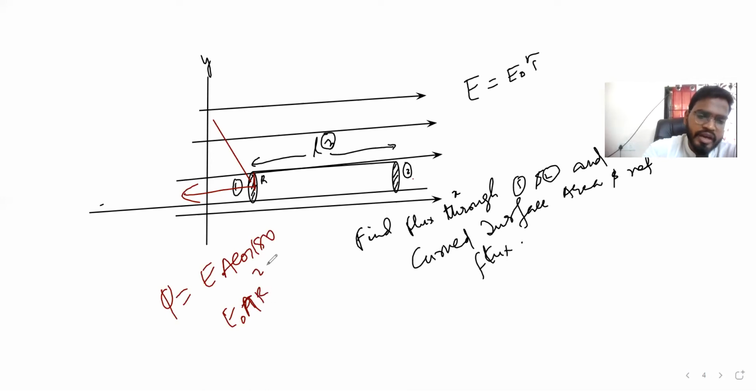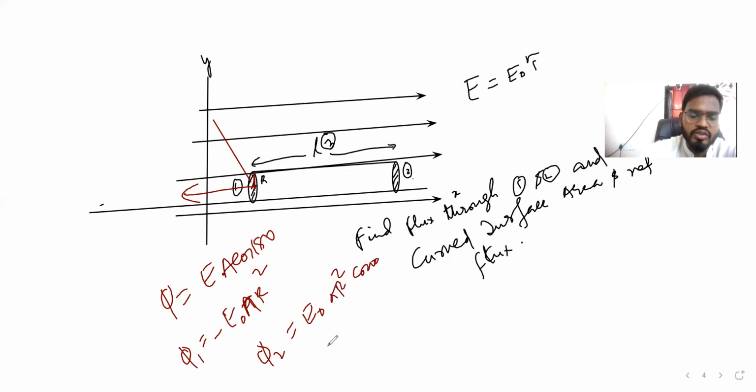Pi r square into what? Cos 180, which is -1. So flux 1 due to surface 1 we got. Flux 2, if you will find, guys, then we can say E naught, right? E is what? E naught into what? Area. Area is pi r square. Cos 0 is what? 1. So we can say E naught pi r square, right? That is what? Flux 2.